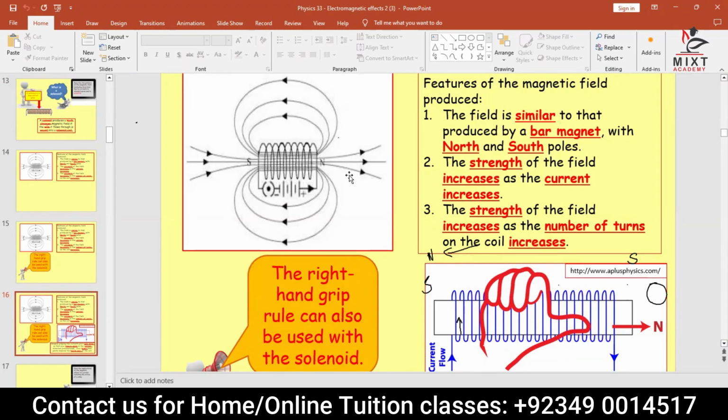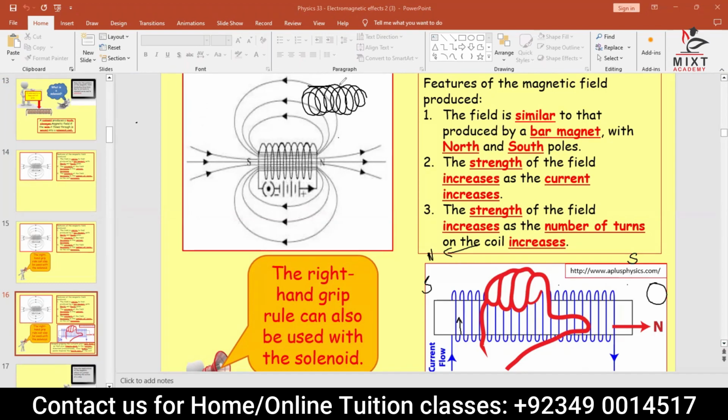The only issue for the students is, again, I will explain if you have any problem in this. See, the current goes this way. Technically speaking, current goes this way. This is anti-clockwise. Now, if current goes anti-clockwise, which way do you grab this wire so that your finger will curl in anti-clockwise direction?